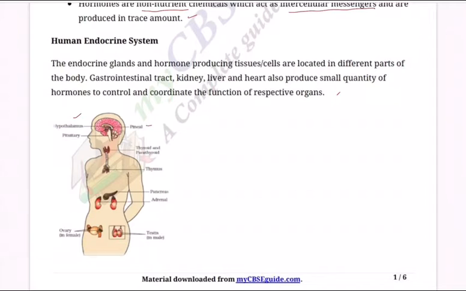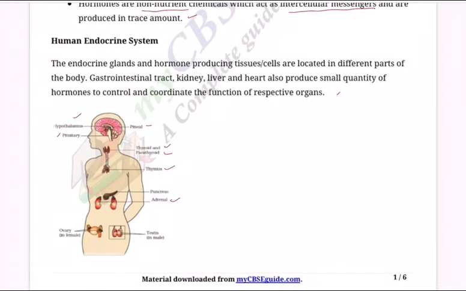Now let's see where these are. First one, hypothalamus, then you have the pineal; these are in the skull, head region. Then you have the pituitary, again in the head region. So three glands are in the head region only. Then in the neck region you have the thyroid and parathyroid, and in the chest you have the thymus.